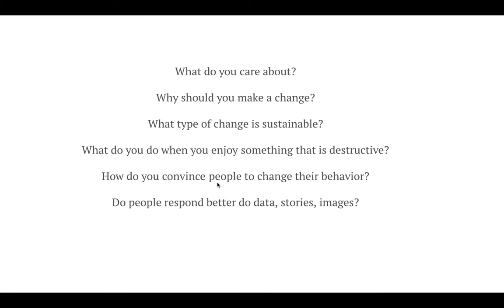And our goal is to really think about how you convince people to change their behavior. Is it through sharing a lot of data, stories, images, all three? How are you going to make a poster that someone would read in 3 to 5 minutes and they might actually think about switching something that they're doing in their life?